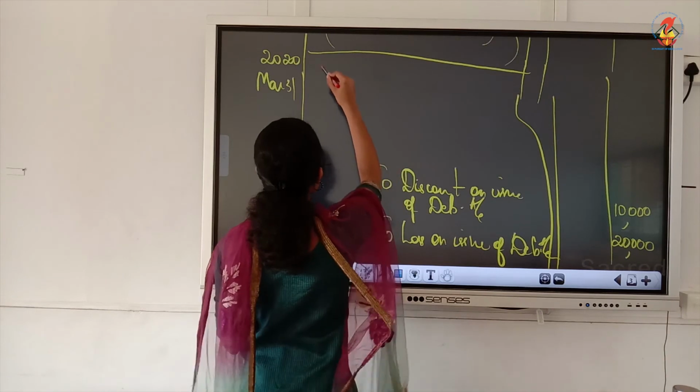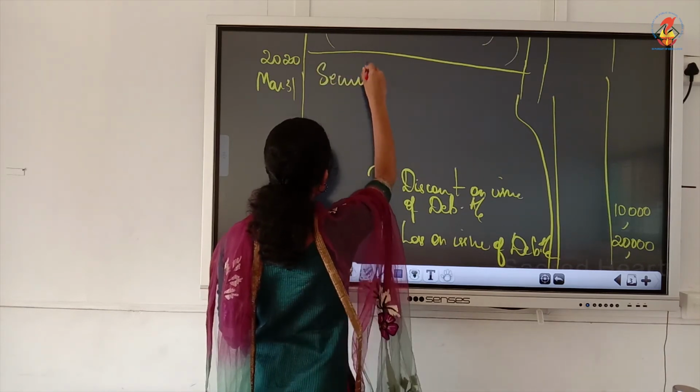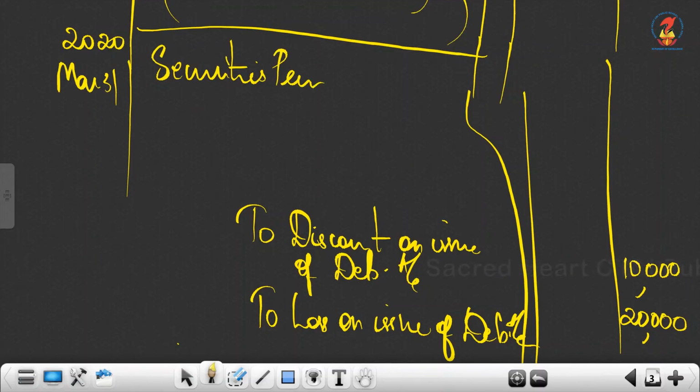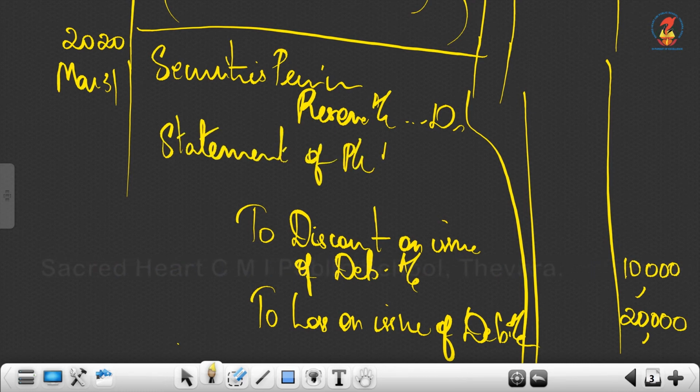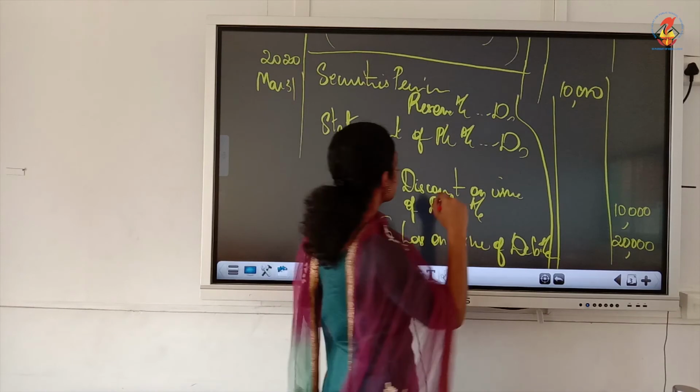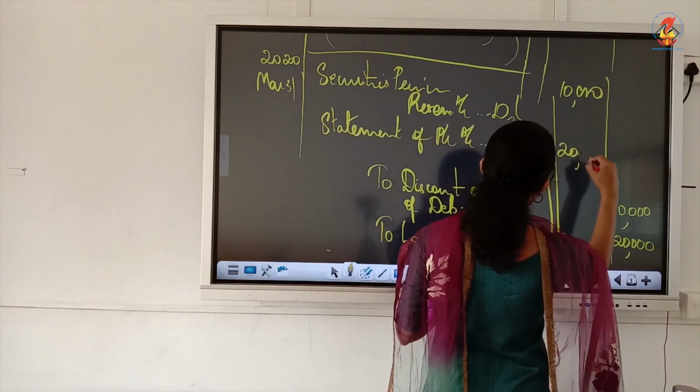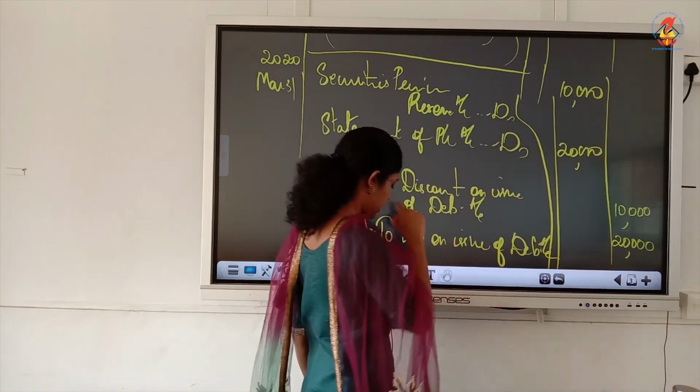Okay, so we will write the journal entry as securities premium reserve account debtor, statement of P&L account debtor. These two we have written already. So securities premium reserve, we have only a balance of 10,000, it is there in the question. Then the balance we are taking from P&L, that is 20,000.